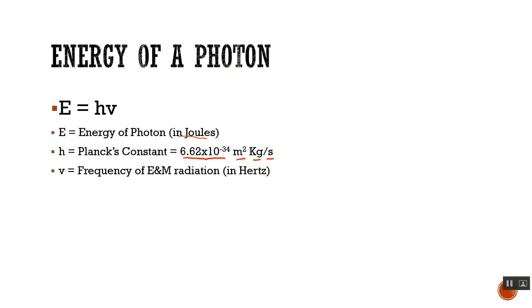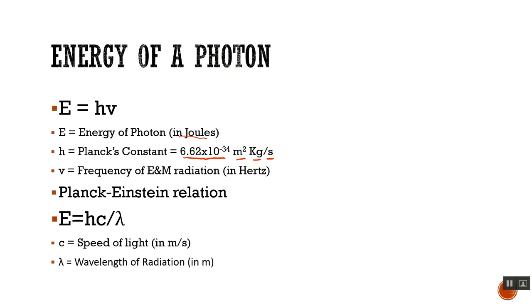And this formula is also sometimes referred to as the Planck-Einstein relation. And you may see it written like this: E is equal to hc over lambda, where c is the speed of light, and lambda is the wavelength of the electromagnetic radiation. Again, speed of light is measured in meters per second, and the wavelength is measured in meters. Okay?